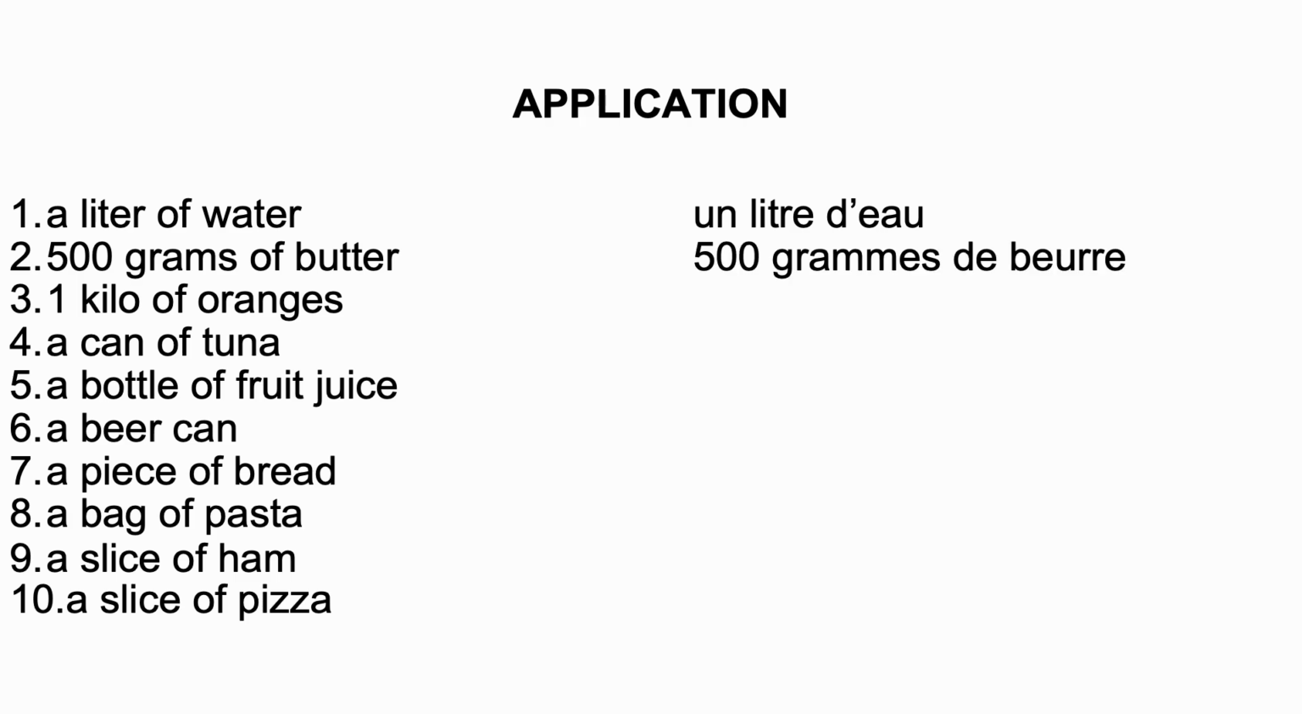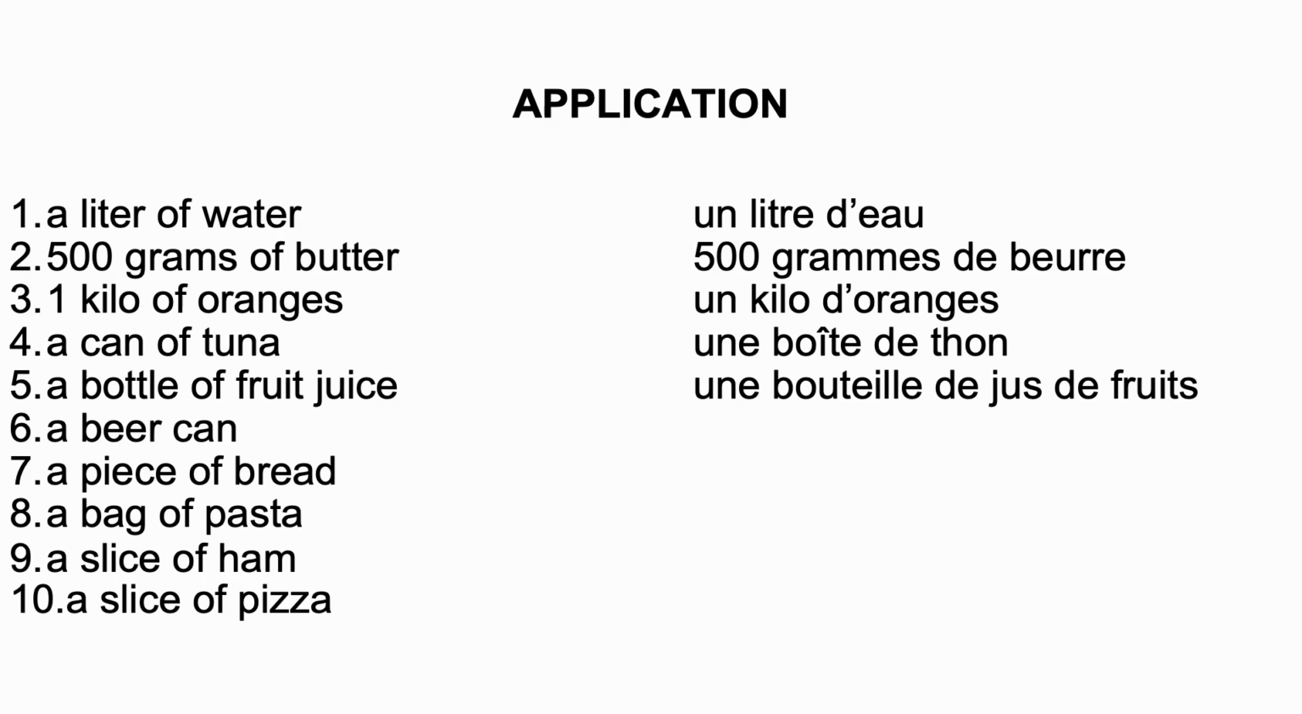1, a liter of water is going to be 1 litre d'eau. 500 grams of butter are going to be 500 grammes de beurre. 1 kilo of oranges is going to be 1 kilo d'orange. A can of tuna is going to be une boîte de thon. A bottle of fruit juice is going to be une bouteille de jus de fruits.